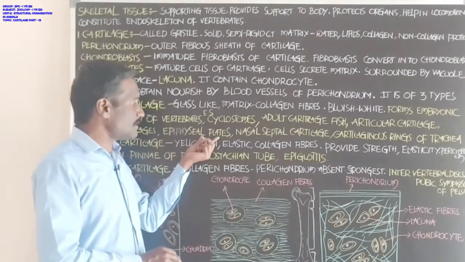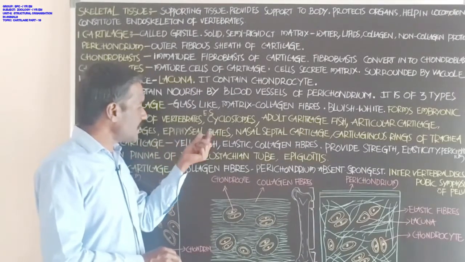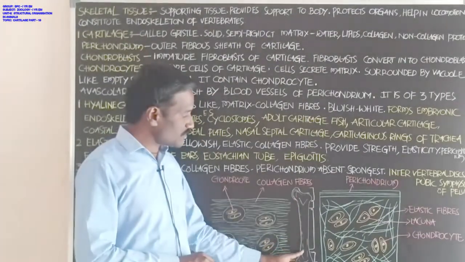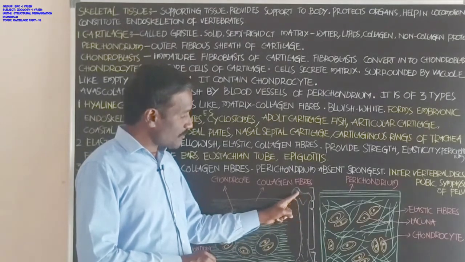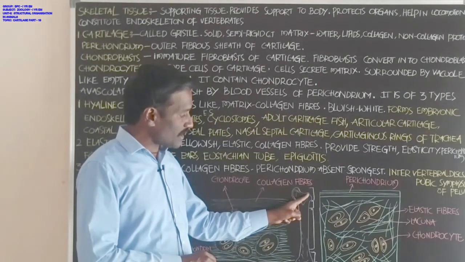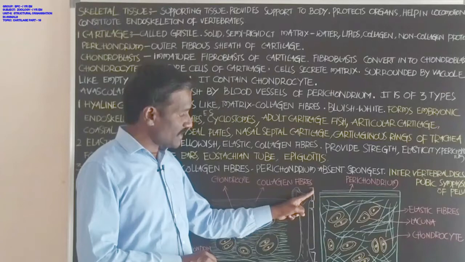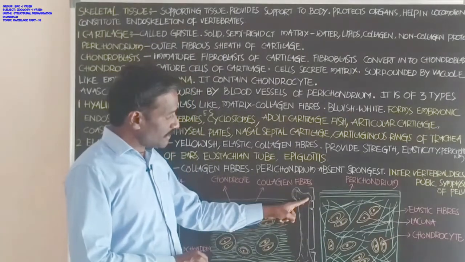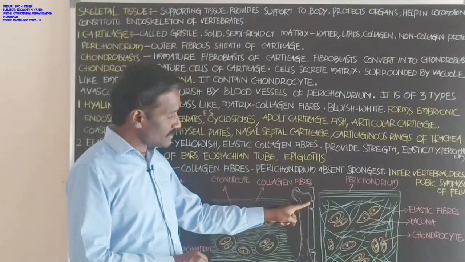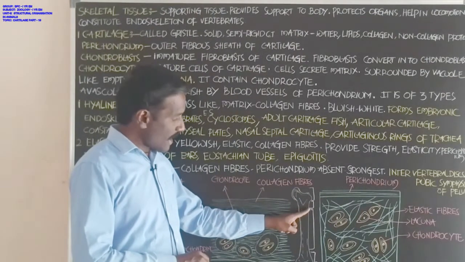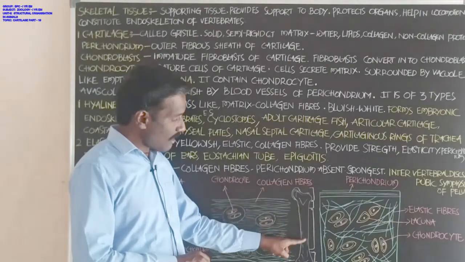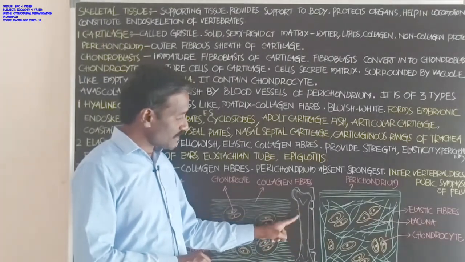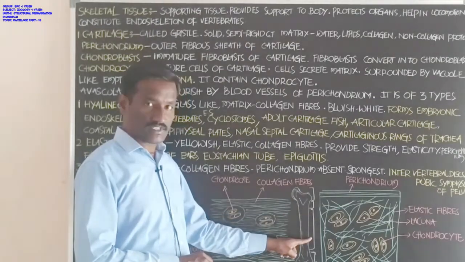Next, epiphyseal plates. Students, if you observe a long bone, the terminal part of the bone is called the epiphysis. Below the epiphysis there is the metaphysis, and below the metaphysis, the long shaft-like part of the bone is called the diaphysis.